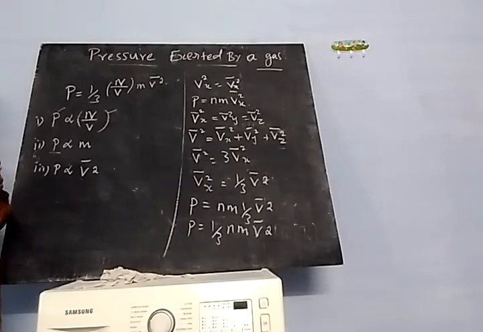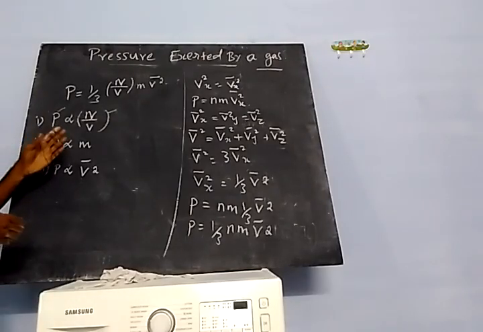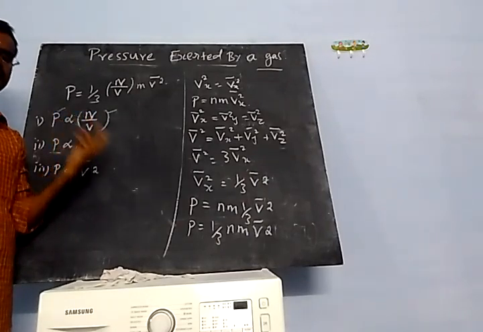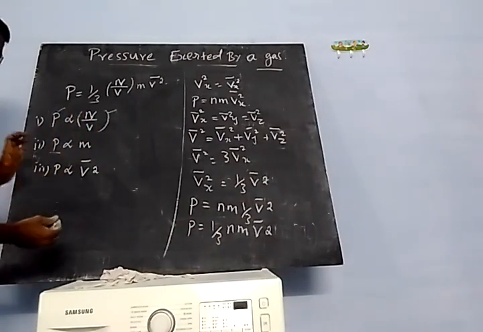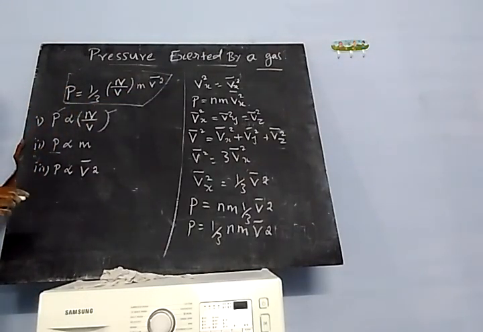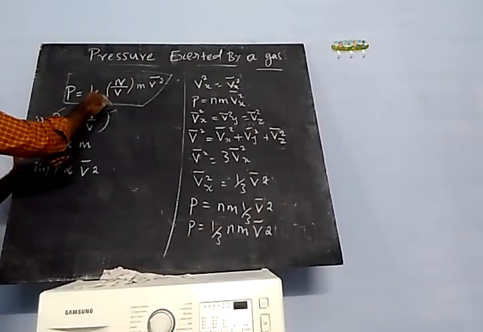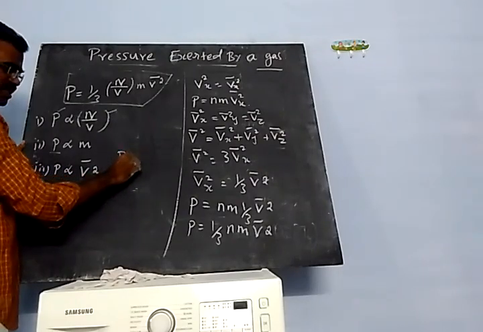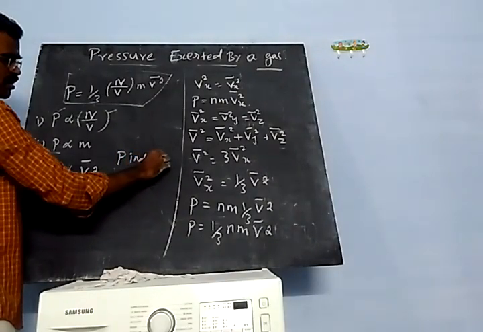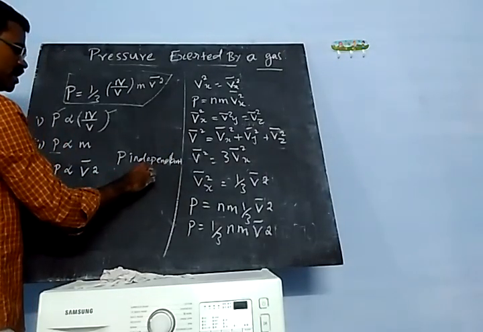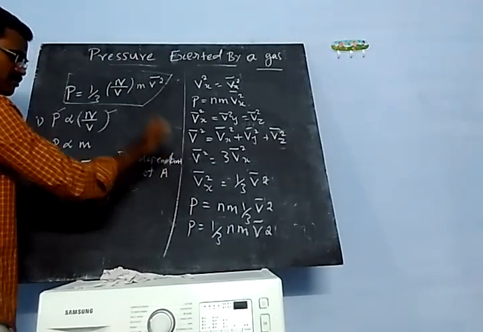Okay, you understand? Next we are taking a cubical container. Suppose you take a rectangular container or any shape, the pressure exerted by the gas will again be given by this same formula, because there is no area in it.